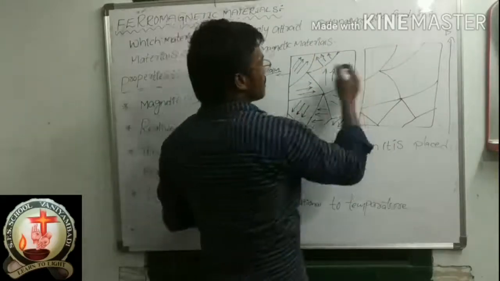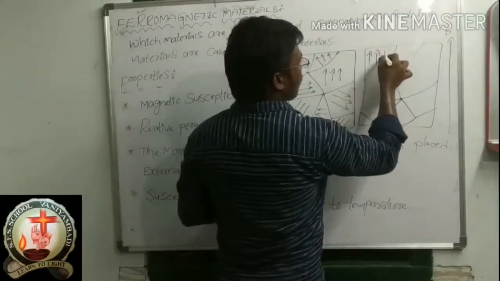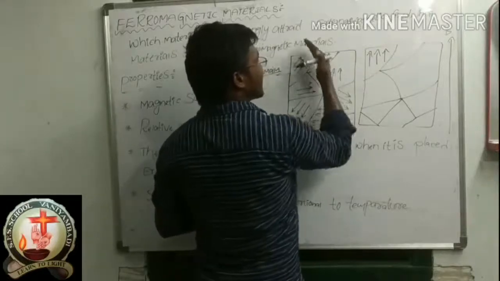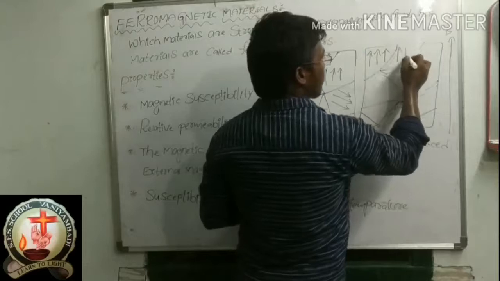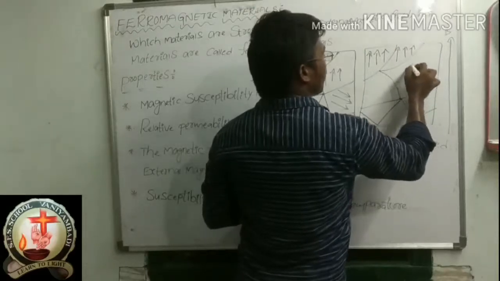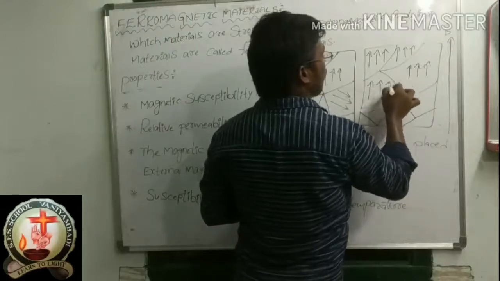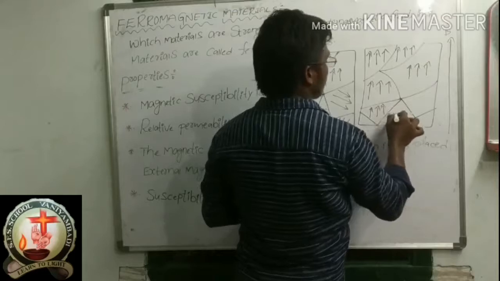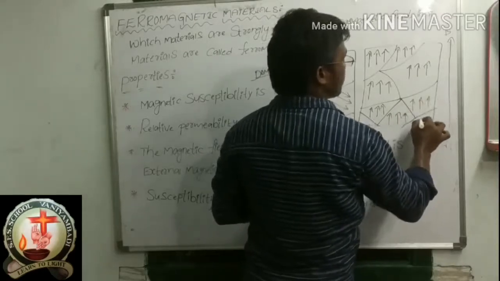See? So this will be converted like this. What is the magnetic field direction? Top. So this will be converted. This one is moving in this direction, but whenever you place it here, it will be converted to top. So all the magnetic field lines will follow the external magnetic field direction. It is an important point, you can remember.